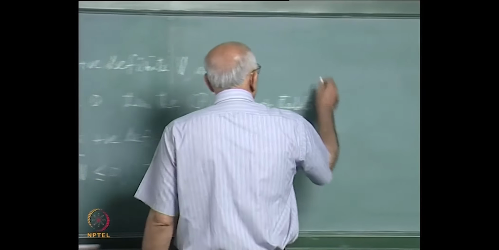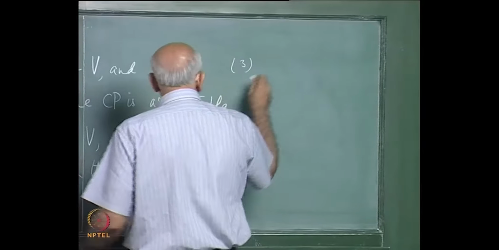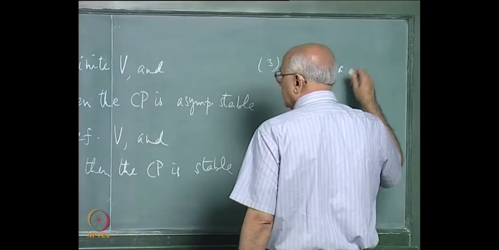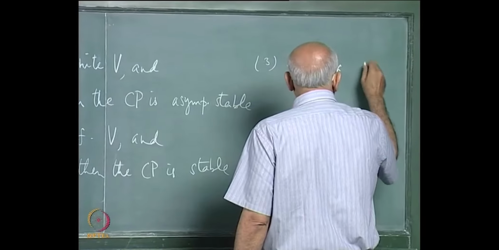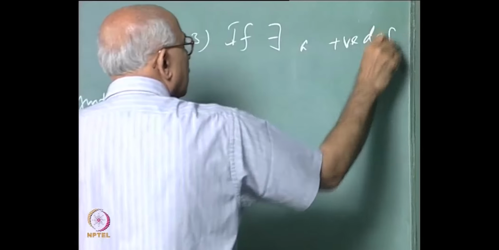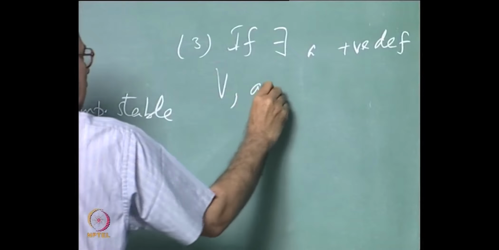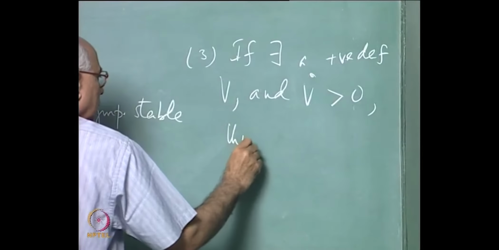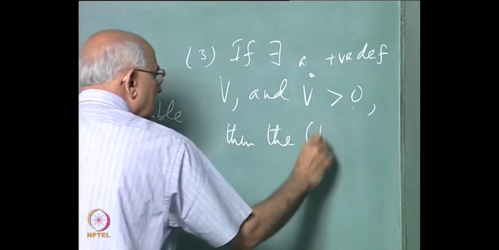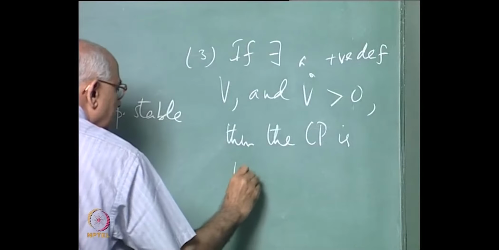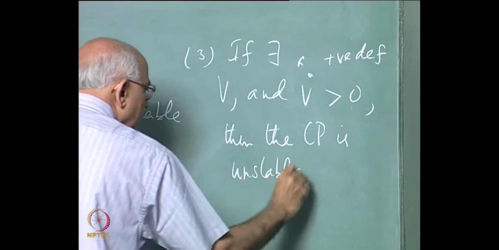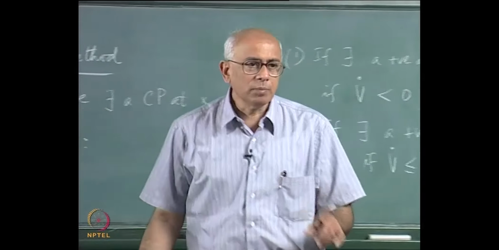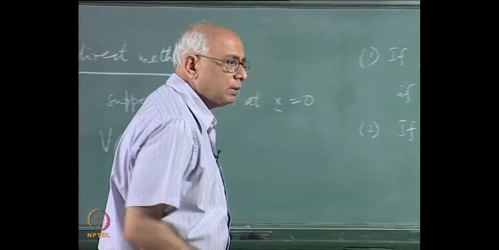And 3, you also have a statement of instability. If there exists once again positive definite V and V dot is greater than 0, then the CP is unstable. Many refinements of these statements are possible, but I am just giving the simplest version here and we are going to look at examples.